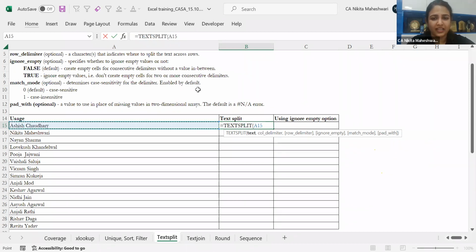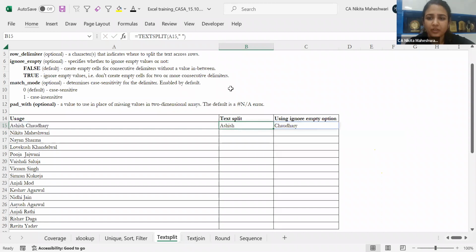So this is my text. My column delimiter is this space. So I'm putting 2 quotes and putting a space bar in between, and closing it. Now what it has done is it has split my cell into Ashish Chaudhary like this. If I want to copy this, I'll do this.